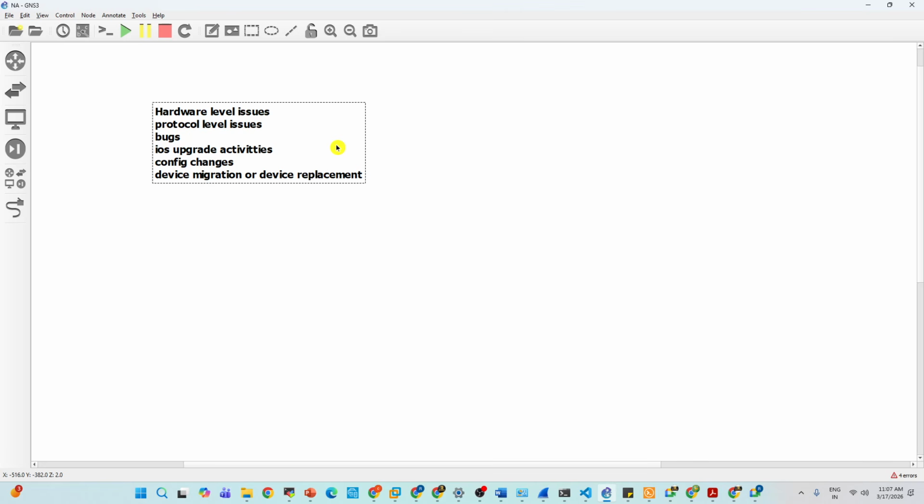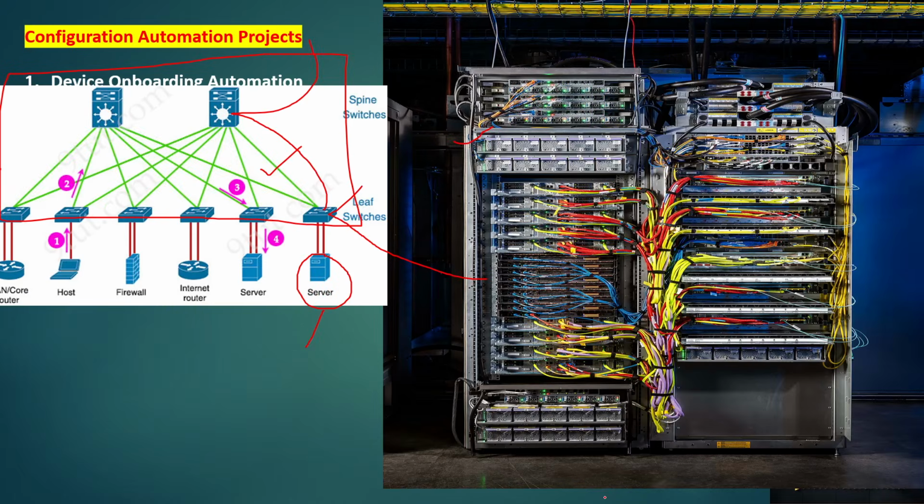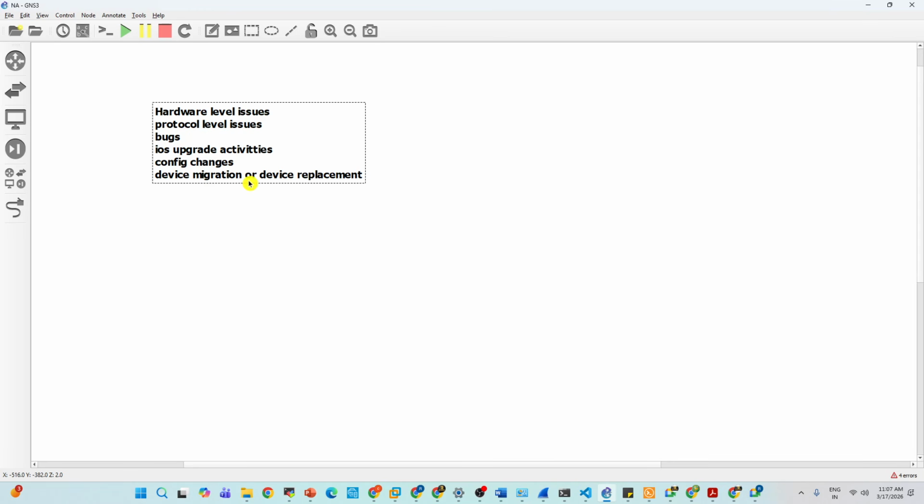50 show commands, it is possible to run them manually, but how much time will it take? All the show commands will take a lot of time. You need to run a show command and analyze the output. Is there any hardware level or protocol level issue? A human needs to enter a device, run a show command, and based on the output verify whether there is any hardware or protocol issue. That will take a lot of time.